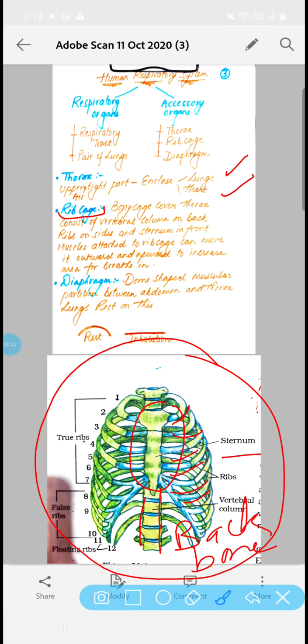So this rib cage has lungs and heart. Whenever we breathe in, the lungs inside this rib cage increase in surface area. Next comes the diaphragm. Diaphragm is the dome shaped part.